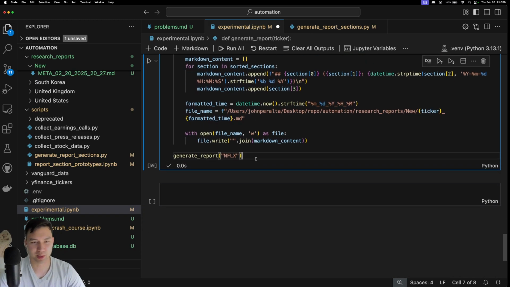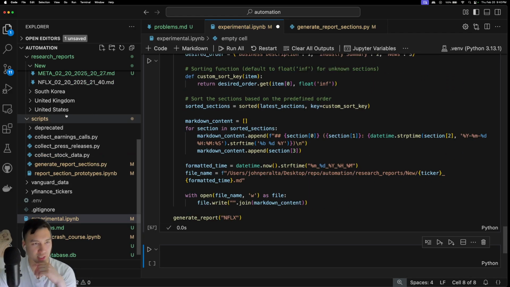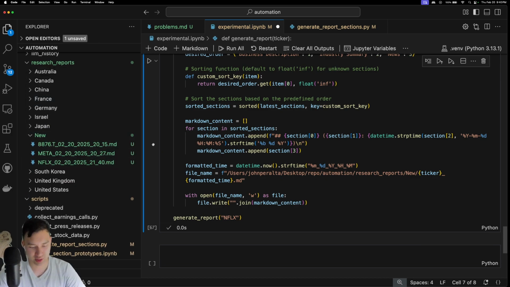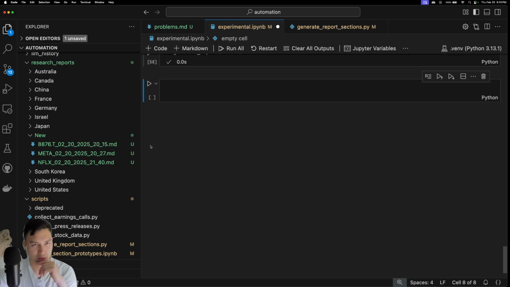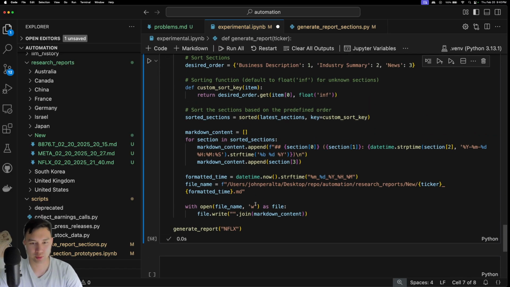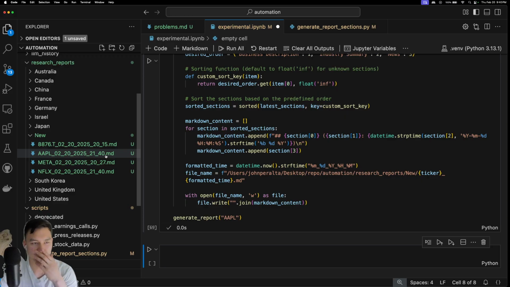I'm not going to get way too deep into the weeds on this one. It's just a simple function, right? So I hit Shift Enter on this, and I should see Netflix pop out here, which is basically what you just saw. Just in case you missed that, I'll generate another. Maybe I'll generate one for APL, Apple. But yeah, just look on the left, and then you see Apple come up.